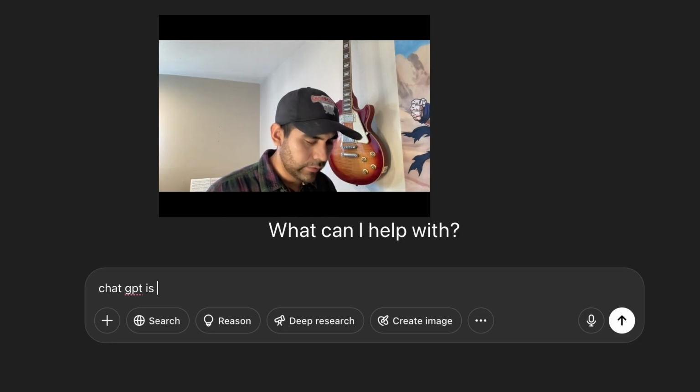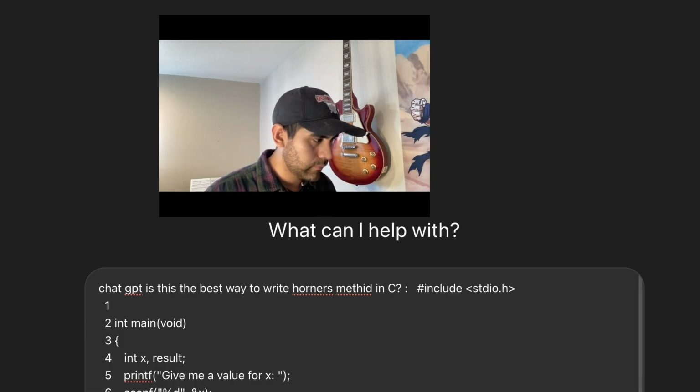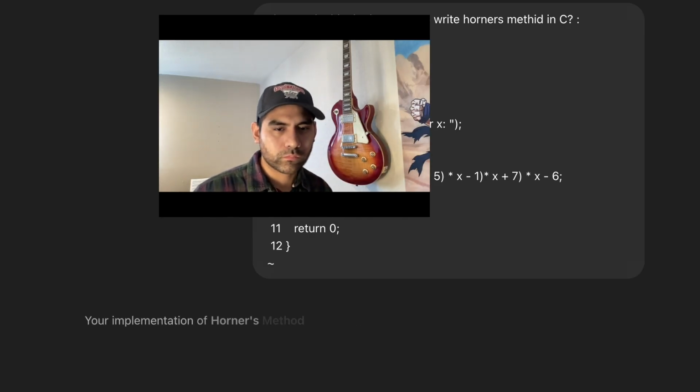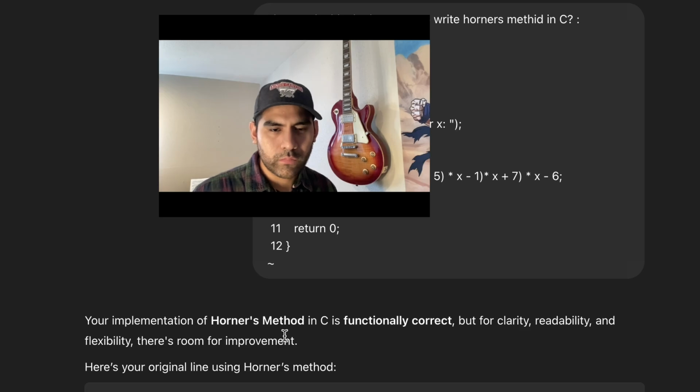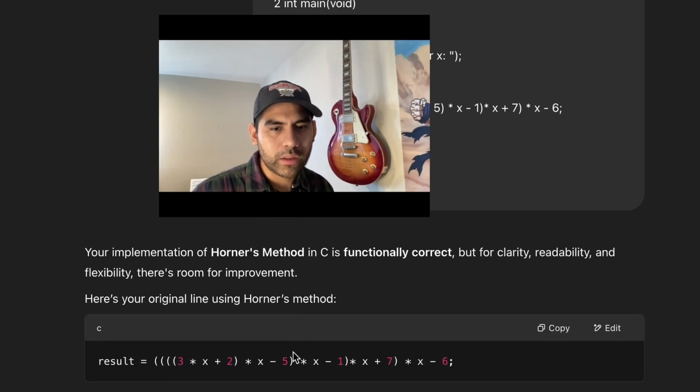ChatGPT, is this the best way to write Horner's method in C? All right, let's see. Your implementation of Horner's method in C is functionally correct, but for clarity, readability, and flexibility, there's room for improvement.